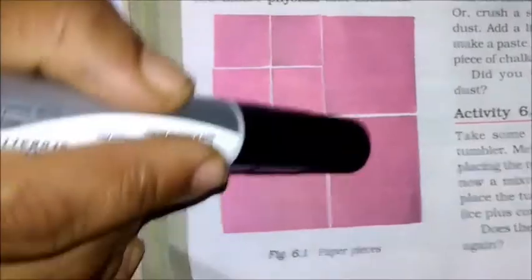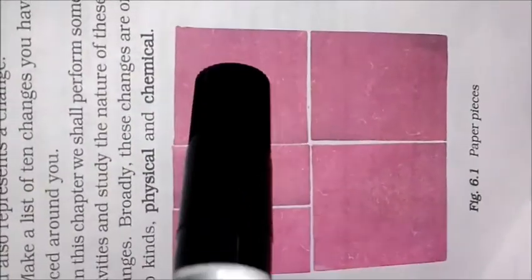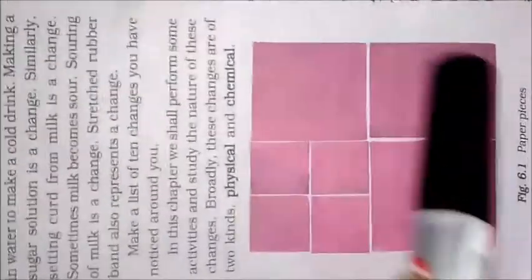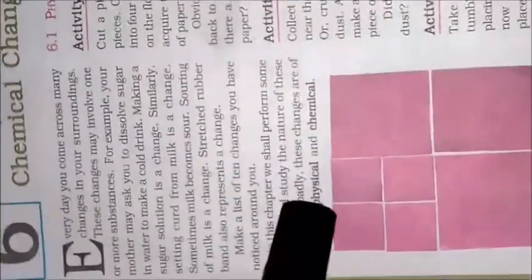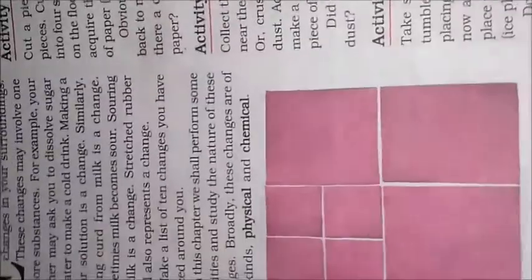See, one big square piece. I made it into 1, 2, 3, 4, 5, 6, 7 pieces. I made it into 7 pieces. Again, I stick it together with tape or glue, anything. So in this, what changes can you see, children? Can you observe any changes? Is any new product obtained from this paper?